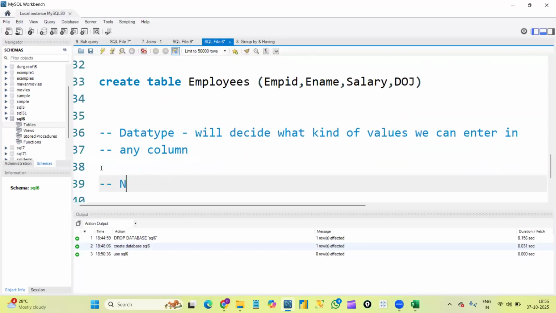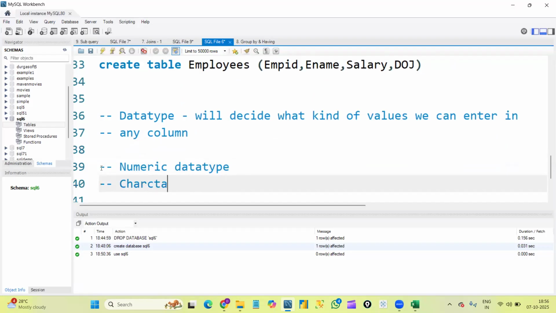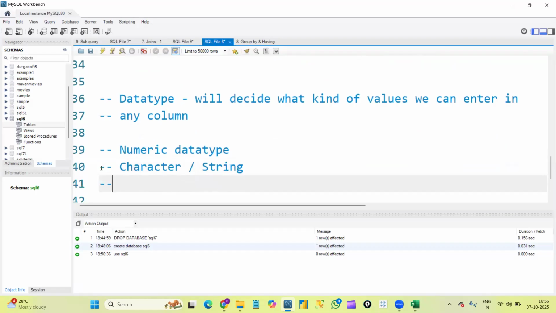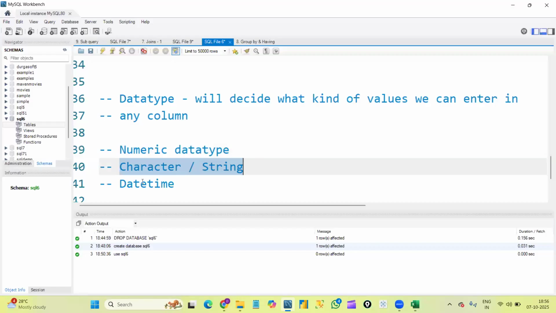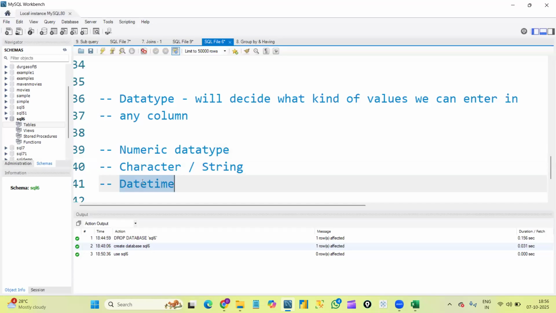We have some types of data types. The first is the numeric data type. The second one is the character or string data type. The third one is the date time data type. If we want to store numbers, we will use numeric data types. If we want to store any textual data, we will use character or string data types. If you want to store dates and times, or simply dates, we can use the date time data type. Let me show you one picture quickly.